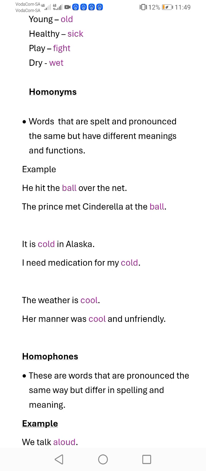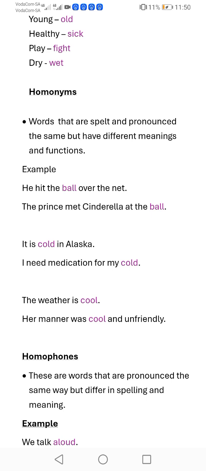This word is spelled the same and pronounced the same in both sentences.